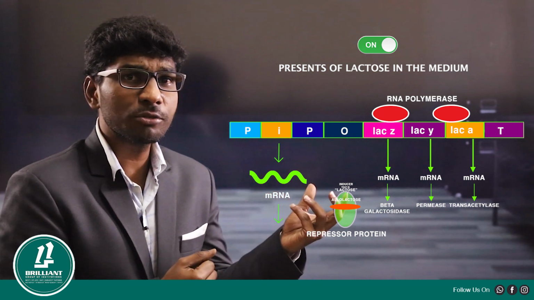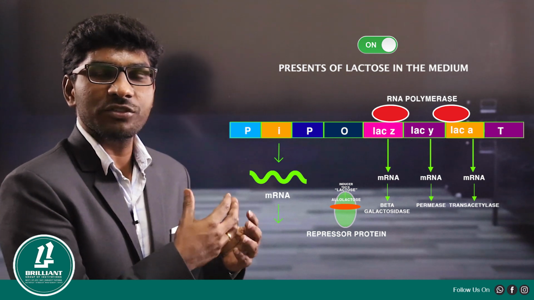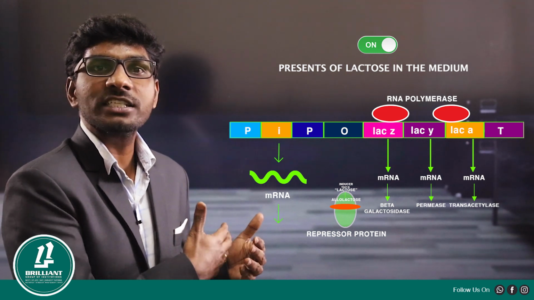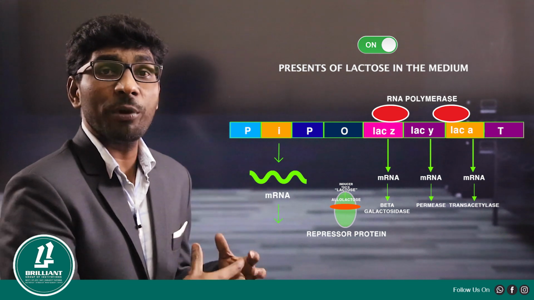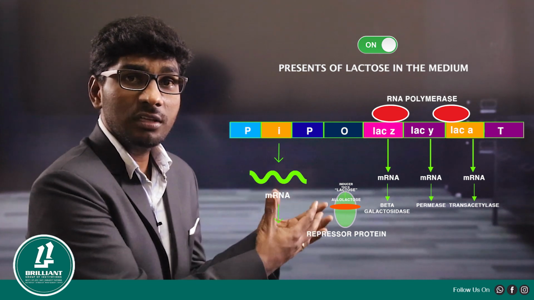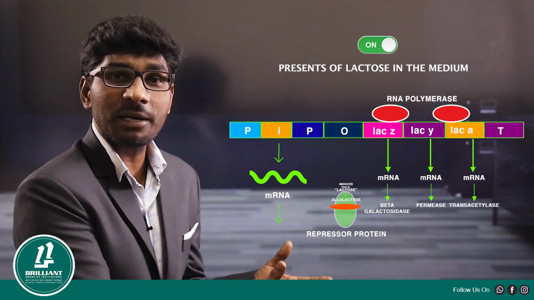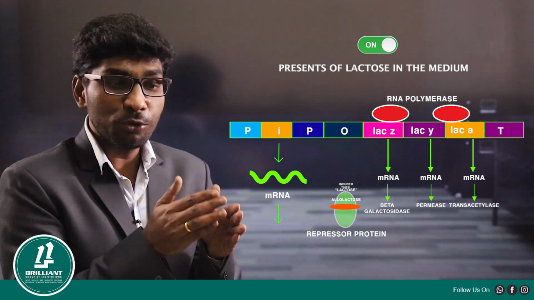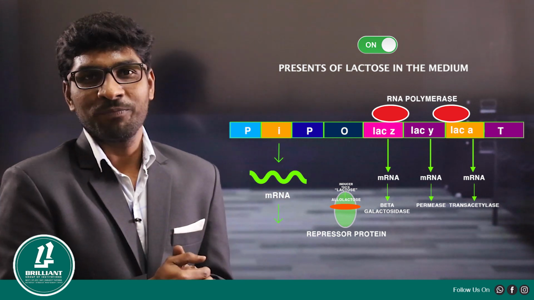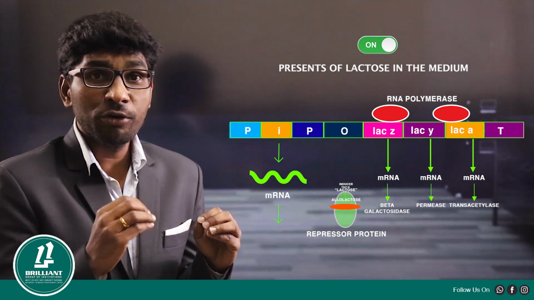The last enzyme is called what? Transacetylase enzyme. And what is the function of the transacetylase enzyme? It transfers the acetyl group from acetyl-CoA to beta-galactosidase. So when the operon is turned on, all the structural genes are transcribed and translated to produce different enzymes, and those enzymes participate in the digestion of what? Lactose into glucose and galactose. Am I clear, students?